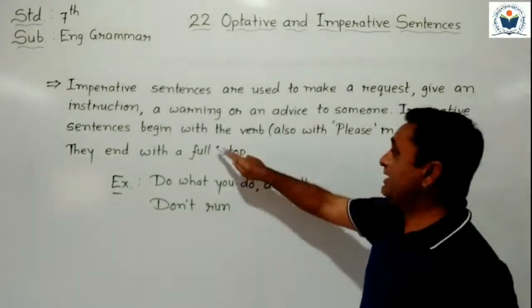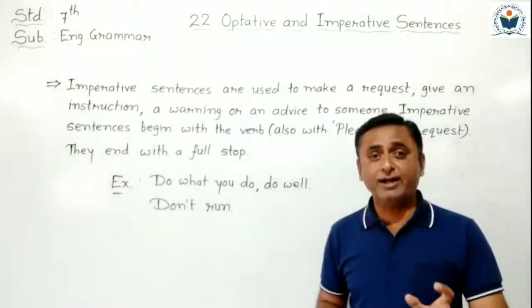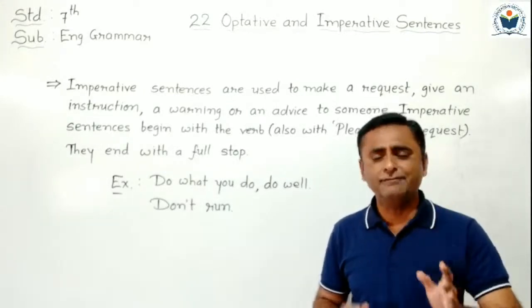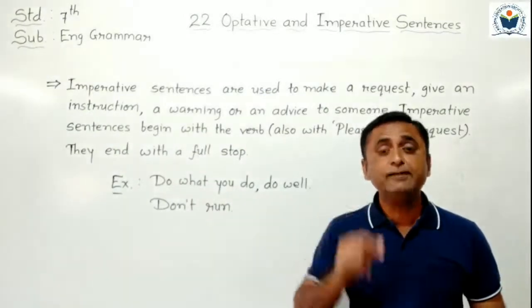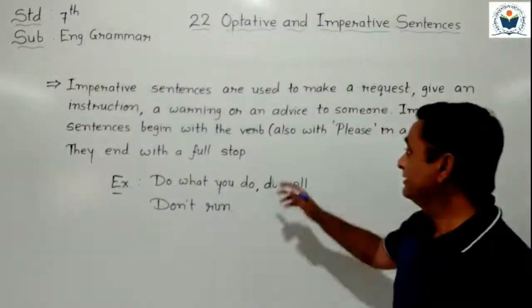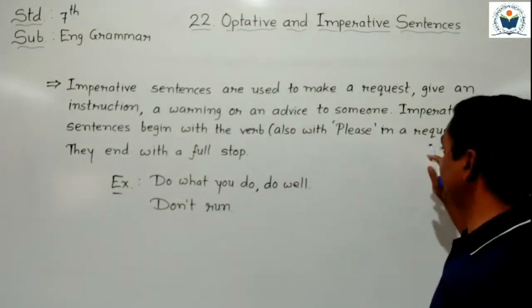Imperative sentences begin with the verb. Keep in mind, an imperative sentence is most of the time started with a verb. Always, most of all, we can say that it always starts with a verb. But in some cases, see here, I write in a bracket, also with please in a request.